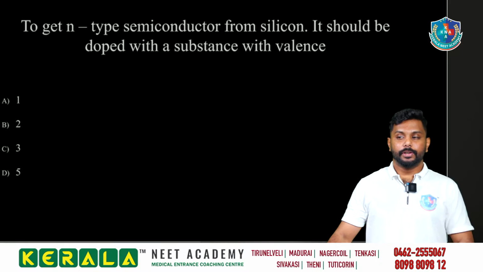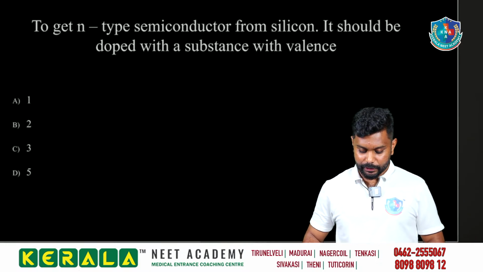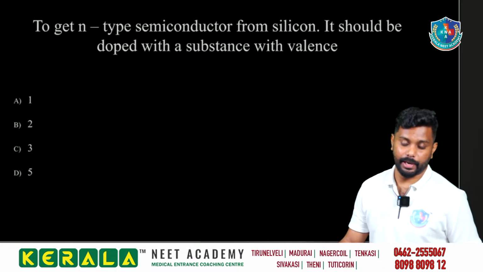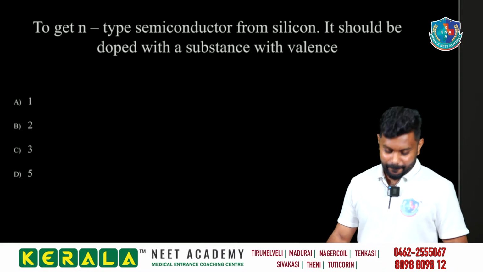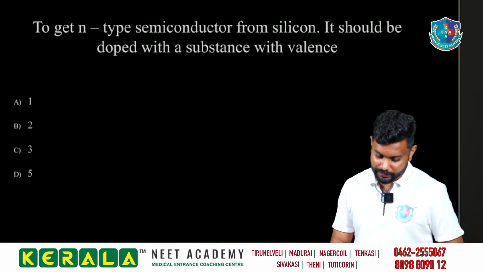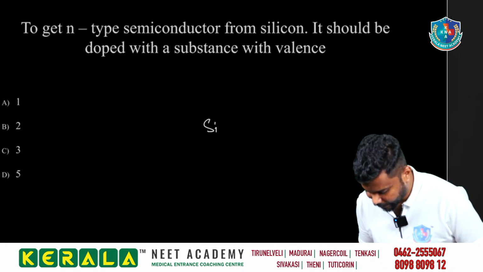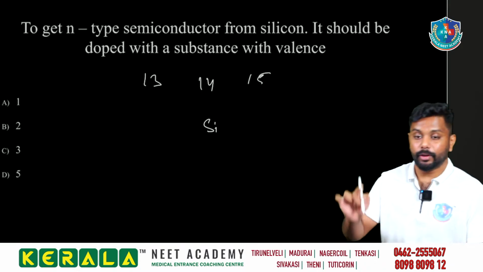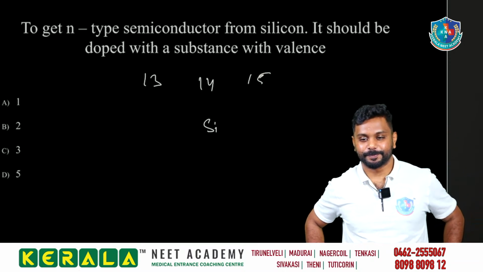Next, to get N-type semiconductor from silicon, it should be doped with a substance with valence what? N-type semiconductor. N-type means negative type. So silicon, we know that it is an electron precise, right? Silicon is having the 14th, and we are having 15th and 13th. 13 or 15 we have to dope with.